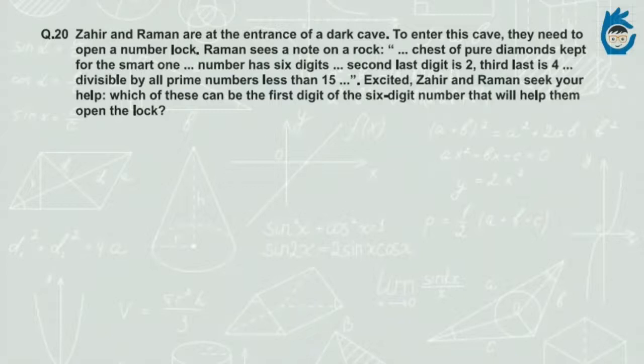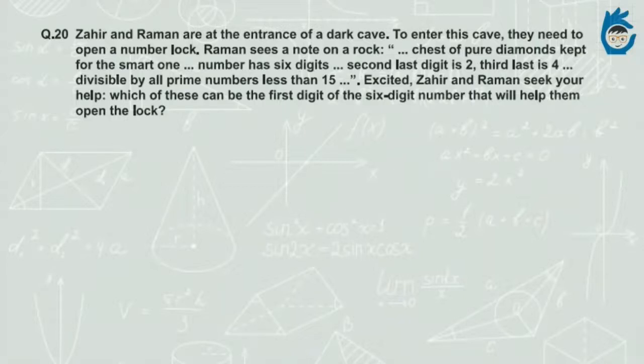Number has 6 digits. So our first key to this question, number has 6 digits. It means the lock has 6 digits. Second last digit is 2. The third last is 4, and the number is divisible by all prime numbers that are less than 15. So first hint is that it is a 6-digit lock code, and it is all numbers. Second last digit is 2, the third last is 4, and this entire 6-digit number is divisible by all prime numbers that are less than 15. So now we move on further.